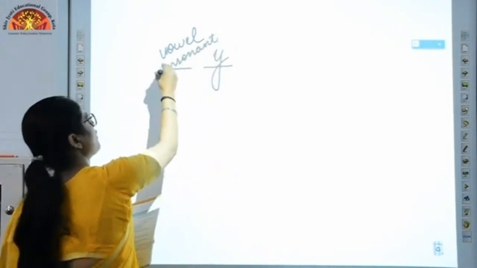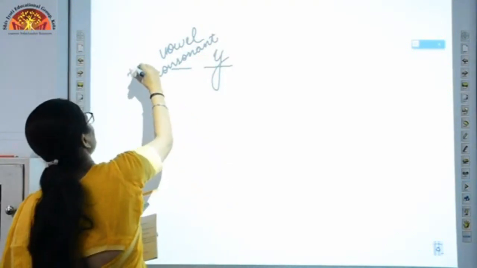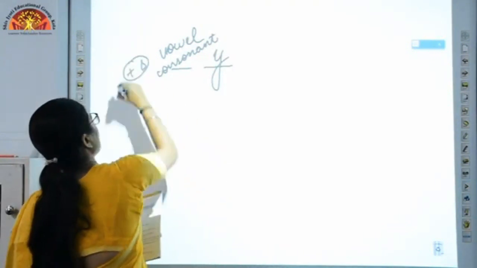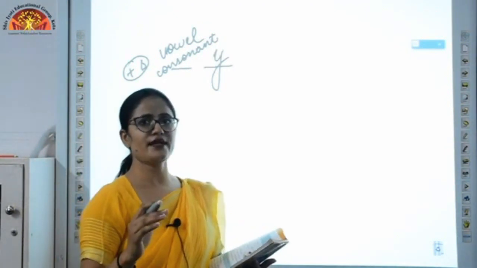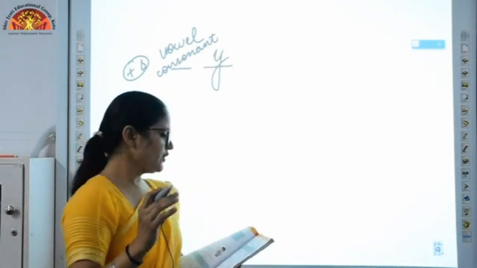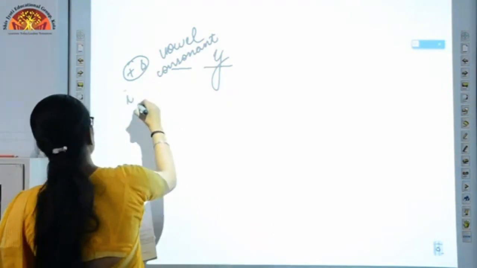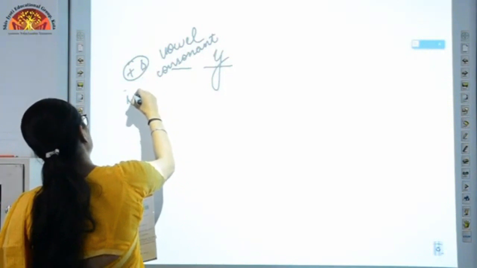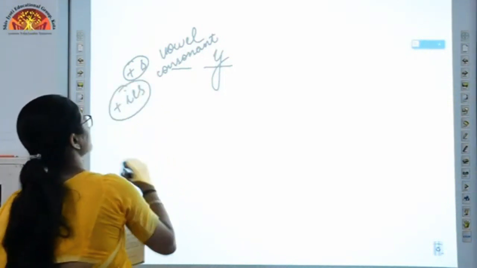So if there is a vowel, what do we need to do? If there is a vowel, we just simply need to add S to it. And if there is a consonant just before Y, then what you have to do is replace Y with I and add ES to it. So in total you need to add IES.